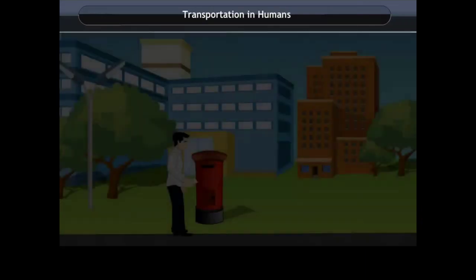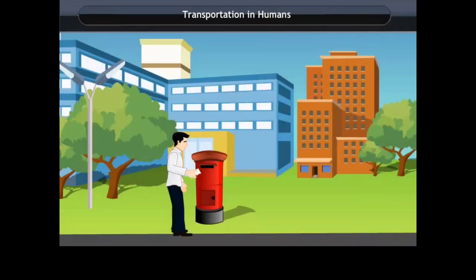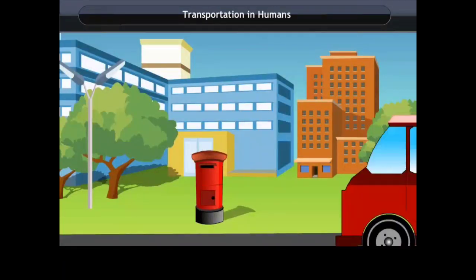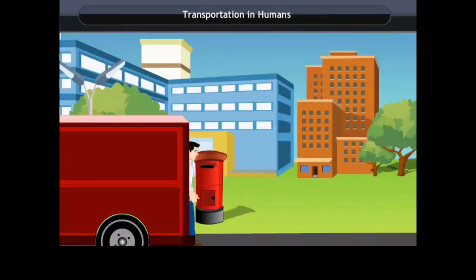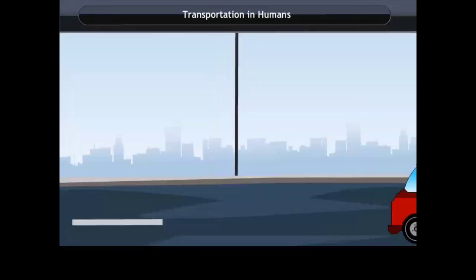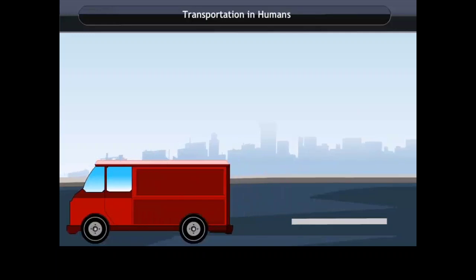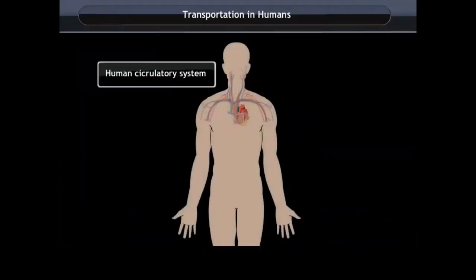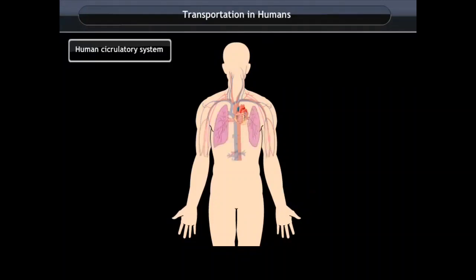Transportation in humans. The letters get transported to their destination through various means like trains and planes or by roadways. But have you ever thought, how does transportation take place inside our body? Let's study about the transportation in animals and plants. We'll start with the humans.